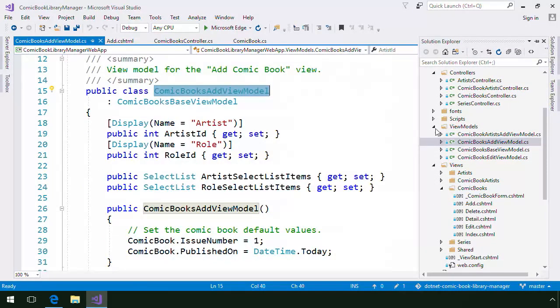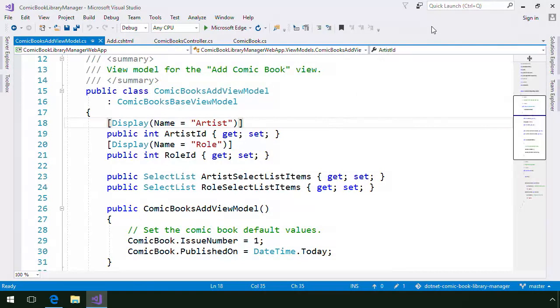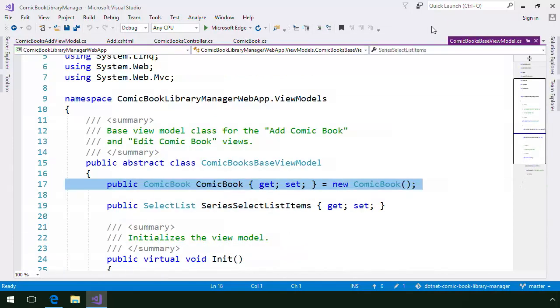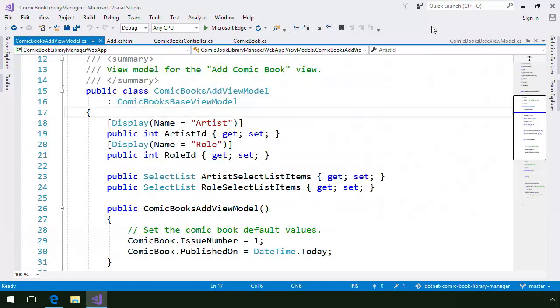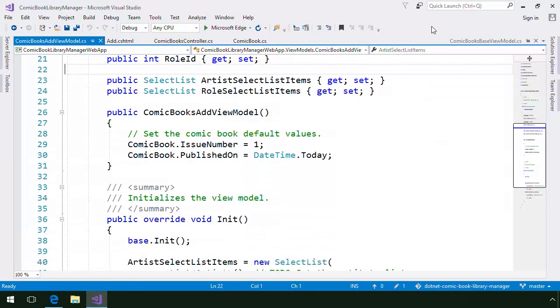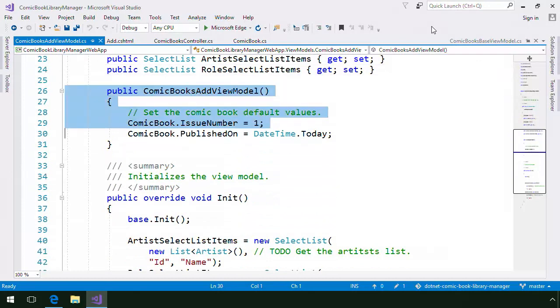Our view model gives us a way to define ArtistId and RoleId properties, in addition to the ComicBook entity property that is defined in the ComicBookViewModelBase class. The ComicBookViewModelBase class defines the properties that are in common between the Add Comic Book and Edit Comic Book pages. We can also use a view model's class constructor to initialize property values. Here, we're setting default values on the comic book object instance.